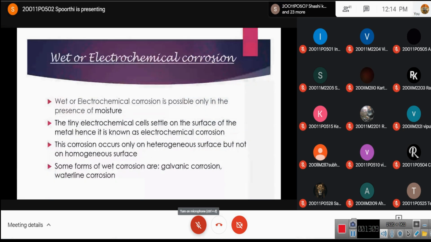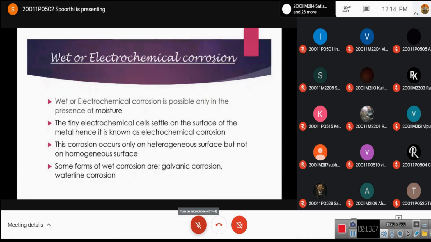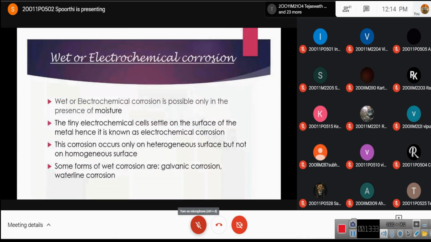It is possible only in the presence of moisture, hence it is known as wet corrosion. And it is known as electrochemical corrosion because tiny electrochemical cells settle on the surface of the metal. This corrosion occurs only on a heterogeneous surface but not on a homogeneous surface. That is, heterogeneity is necessary for wet corrosion to occur.